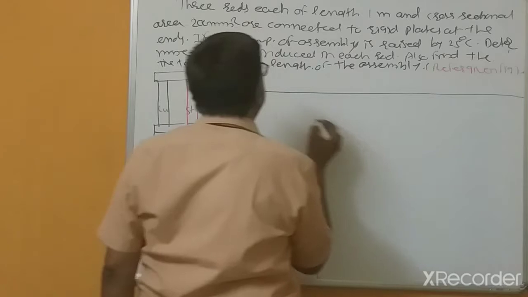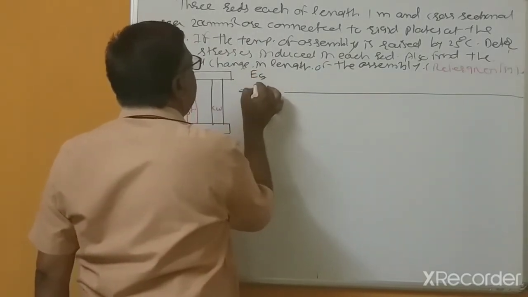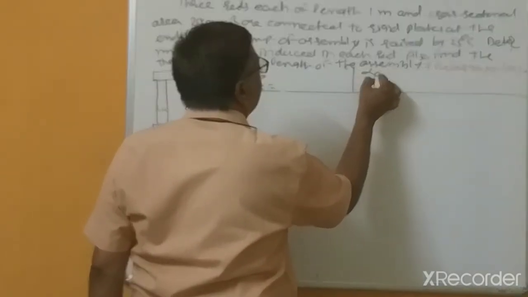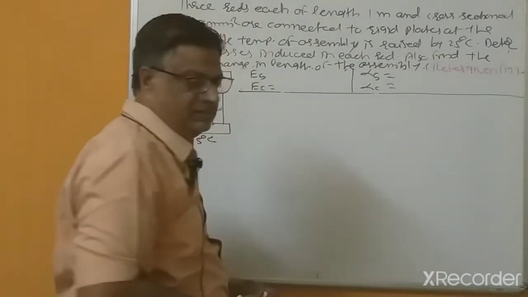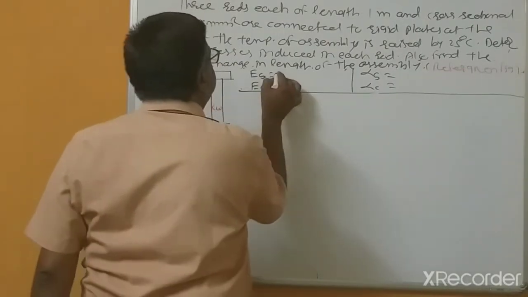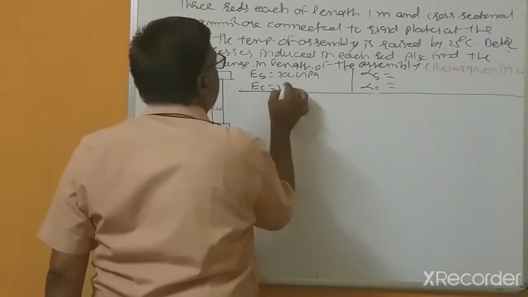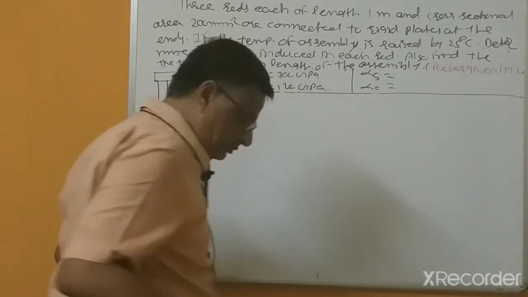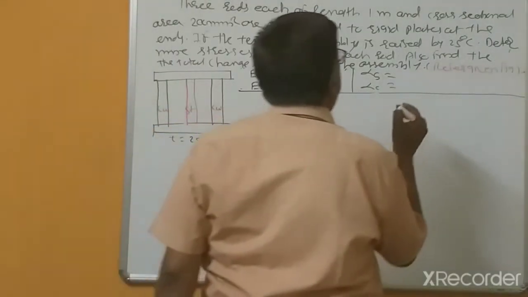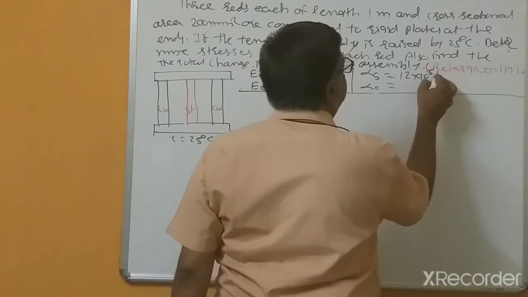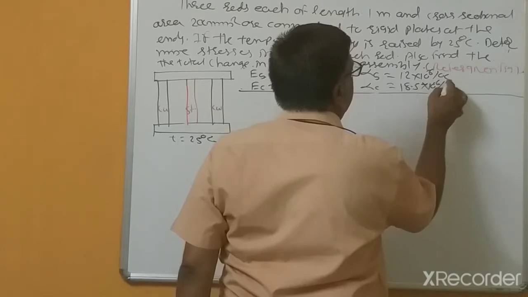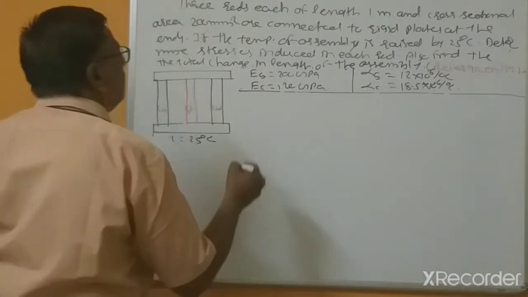Again, we require ES, EC, alpha S and alpha C: 200, 120, 12, 8.5, 18.5. Right?